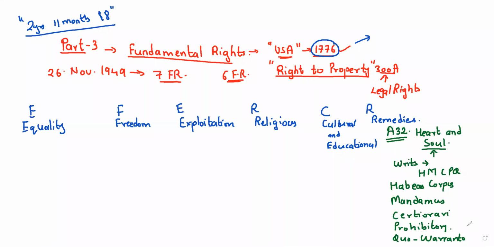Now we'll try to understand what this fundamental rights chapter is all about. The first is right to equality. Fundamental rights deal with Article 12 to Article 35. Very, very important. You need to understand this chapter.